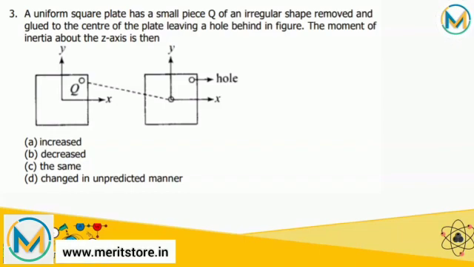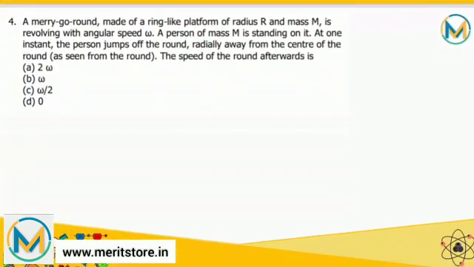So in the given diagram, when the small piece Q is removed and glued to the center of the plate, the mass comes closer to the z-axis. Hence, moment of inertia decreases. So correct answer for this question is option B, decreases. Looking towards the next question.